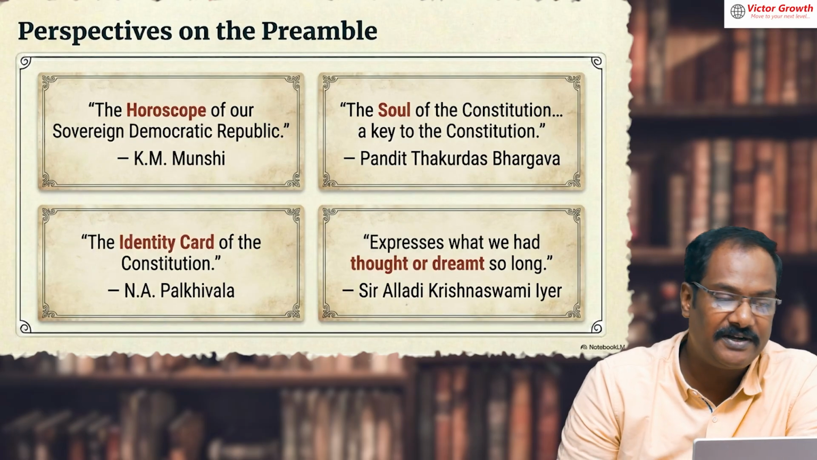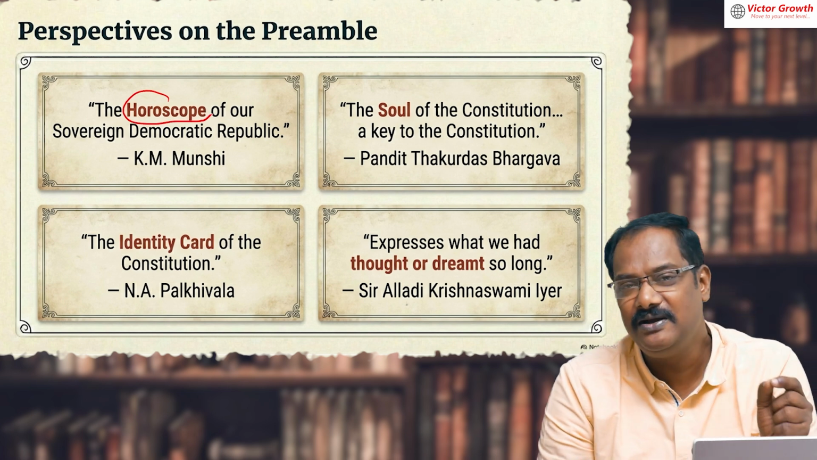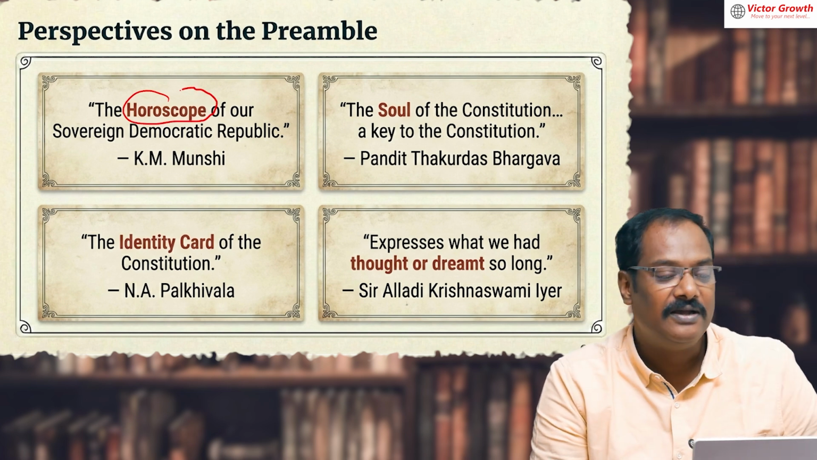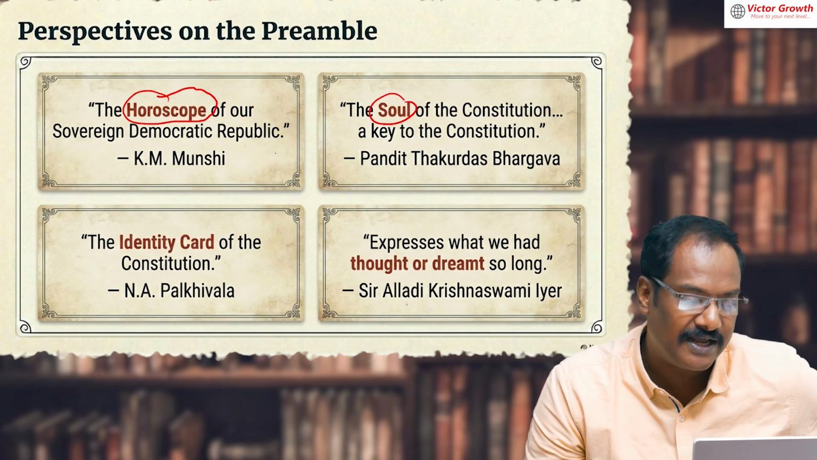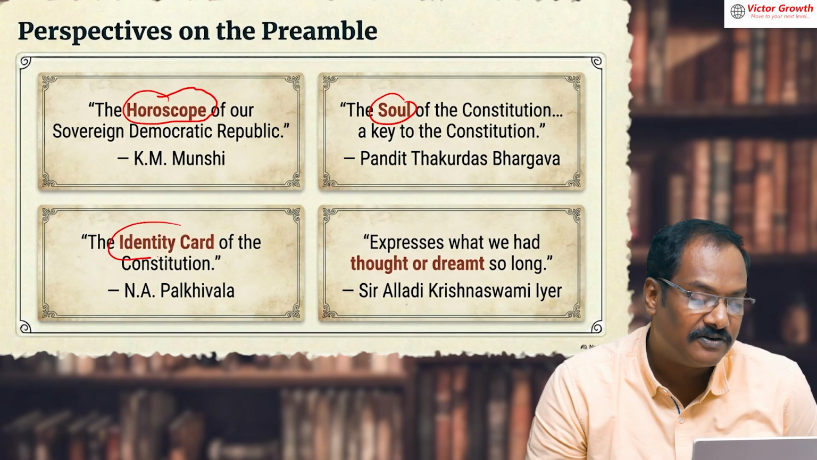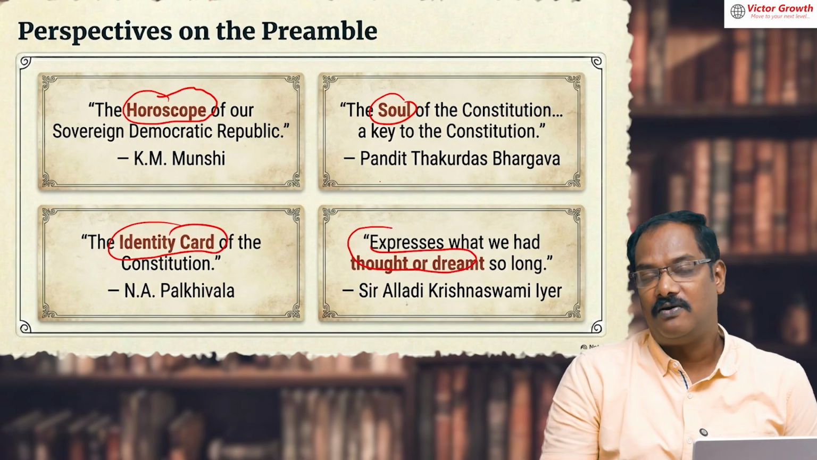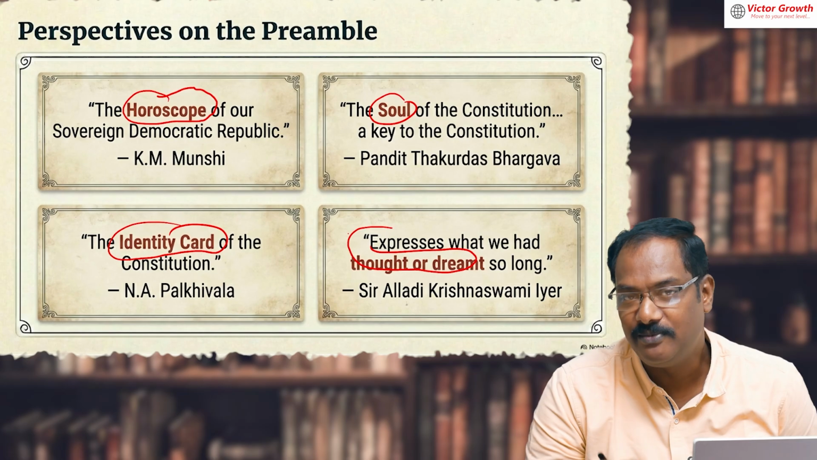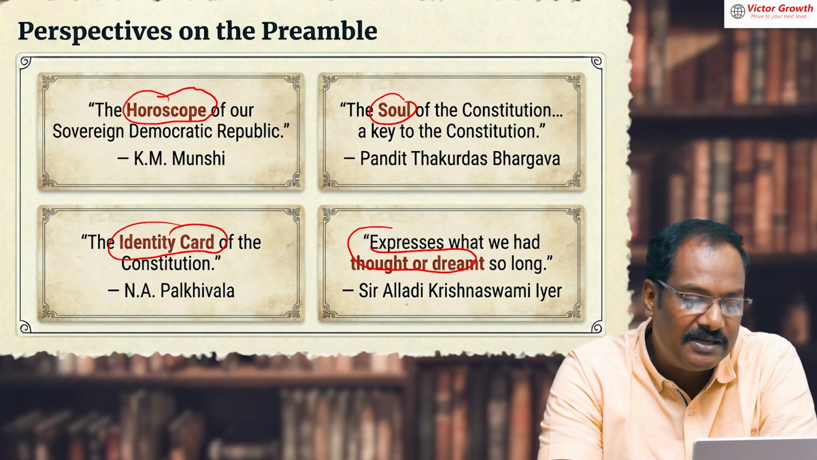Now the perspective of the preamble. These are the words you can remember. At least you can use these in mains writing. It is the horoscope of the constitution. They are not going to ask who said this. KM Munshi: soul of the constitution. It is the identity card of the constitution. It is the thought or a dream of a so long. All these are things they are saying about the preamble. This can be a prelims question also. It can be a mains question also.